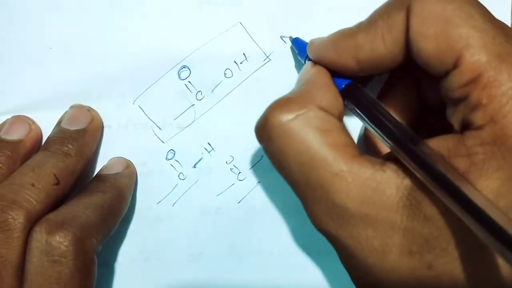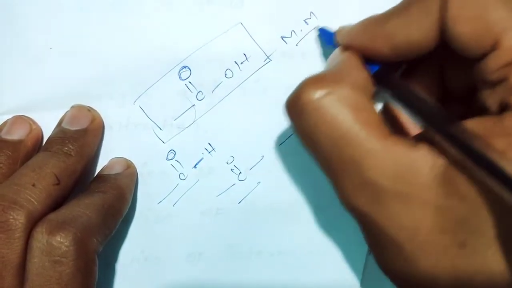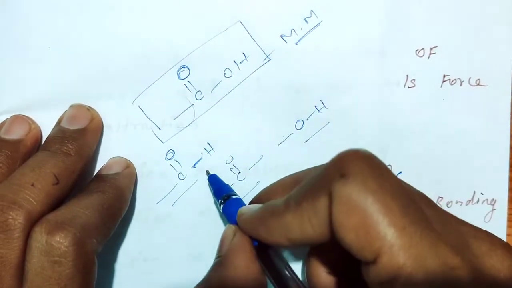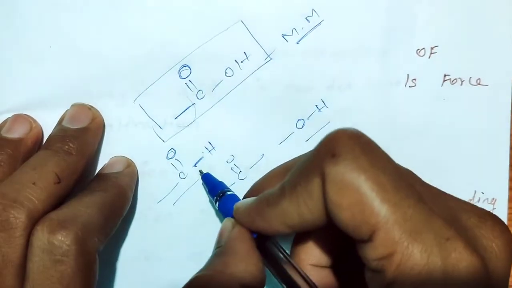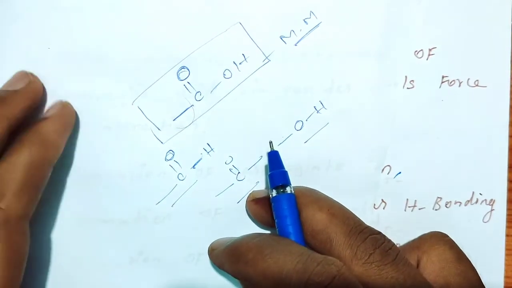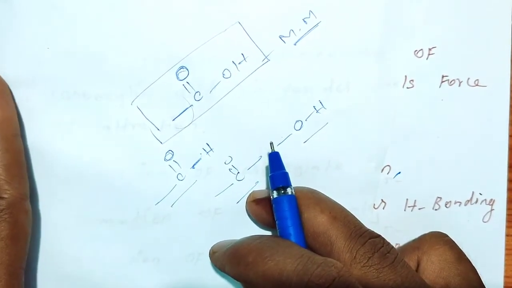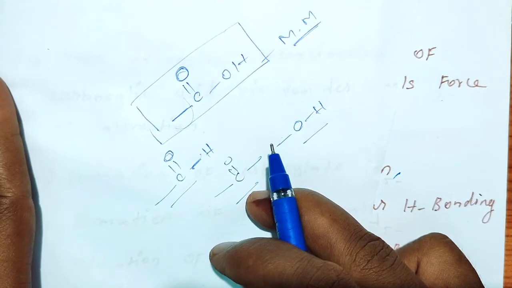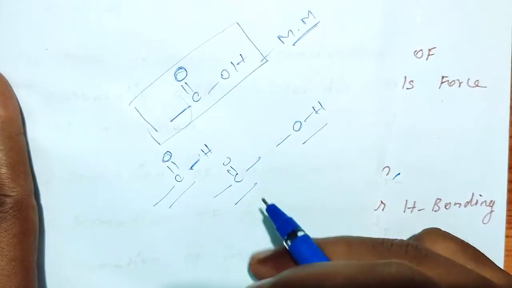So that's why its boiling point is more compared to ketone, aldehyde and alcohol.